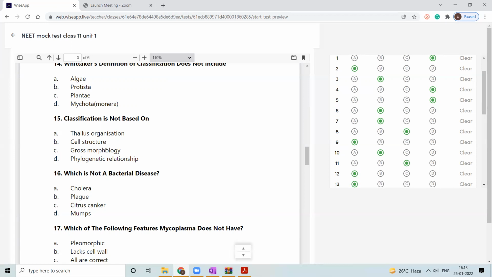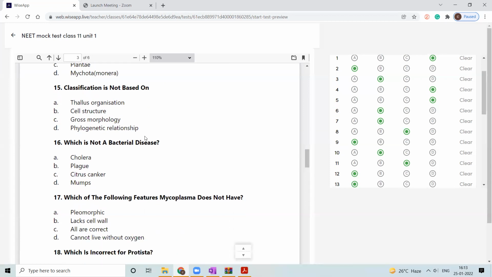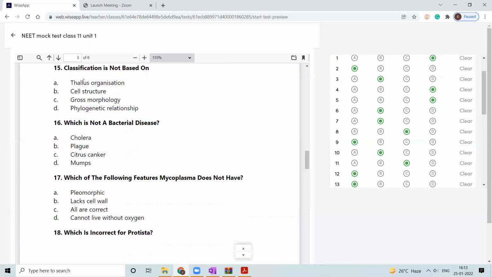So it is not dependent on thallus organization, because thallus organization is not present everywhere. Only algae and fungi possess it. What do you mean by thallus? Thallus is a body organization that cannot be differentiated into separate organs. That is called thallus.